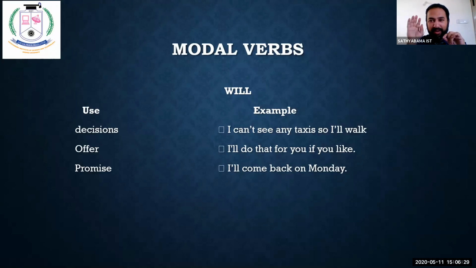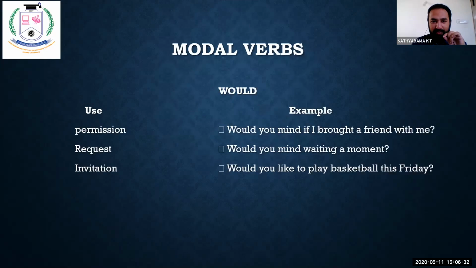Okay. Now let us move on with the next slide. Would. Once again, permission, request, invitation. Would you mind if I brought a friend with me? Would you mind waiting a moment? This particular word would is very polite. In English vocabulary, the word would is the most polite word that we ever have.